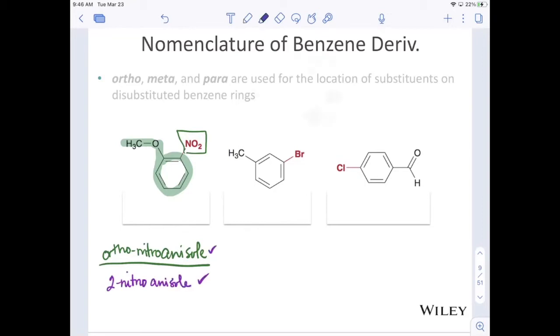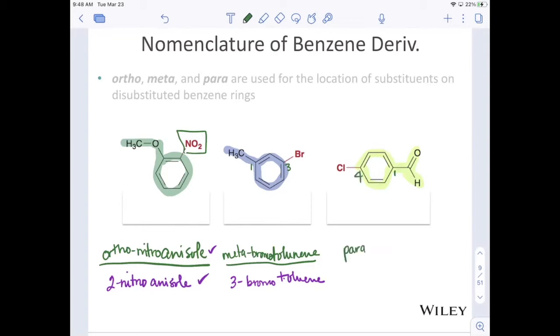If we looked at the parent compound here with a benzene ring and a methyl group, it is going to be called toluene. And in the 1,3, or in the meta position, we have a bromo. This will be called meta-bromotoluene. Or if we wanted to use numbers, this could be 3-bromotoluene. And finally, if we use benzaldehyde as our parent, benzaldehyde is carbon 1, because that's the parent name. Chlorine is carbon 4. We can have para-chlorobenzaldehyde. Or if we wanted to use numbers, we could say that this is 4-chlorobenzaldehyde.